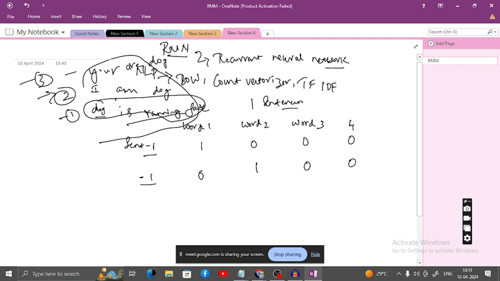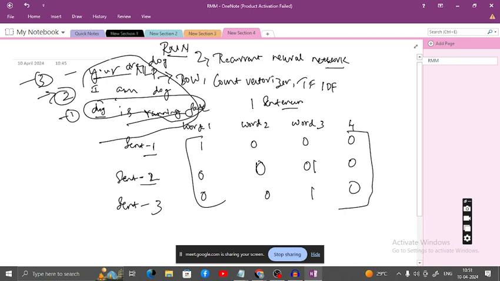In sentence 1, dog is running, dog appears in the first word. In sentence 2, I am dog, dog appears in the third word. Similarly, sentence 3, you are dog. So here also 0, 0, 1, 0. The fourth word is not there at all. Like this we are representing them as vectors.